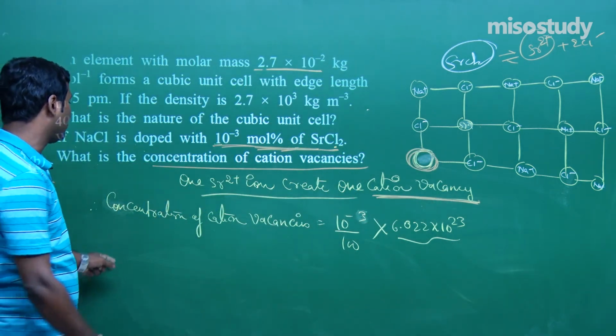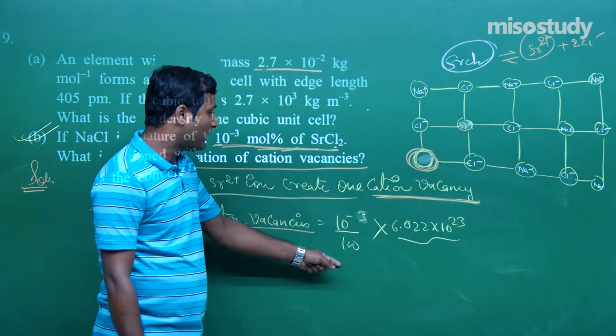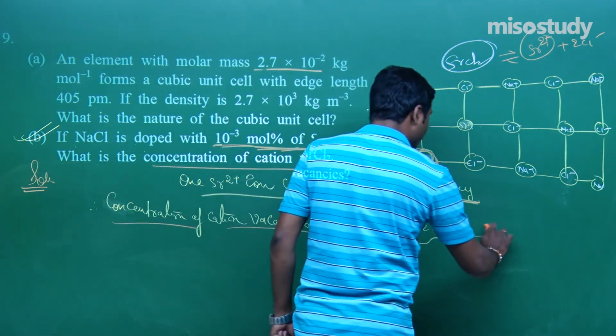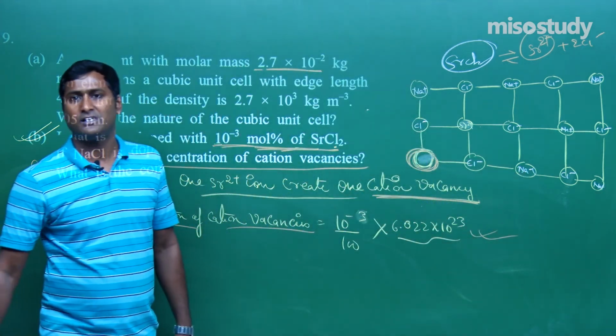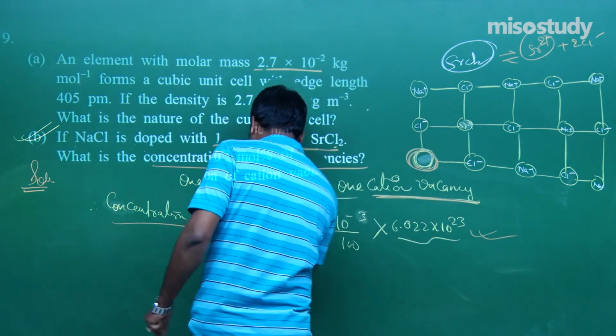So what will happen? 10 to the power minus 3. So the concentration of cation vacancy is equal to 10 to the power minus 3 divided by 100 multiplied by 6.022 into 10 to the power 23, my friend. Am I right? Yes, sir. These are the things related to this topic.